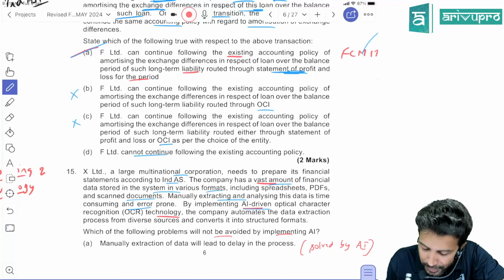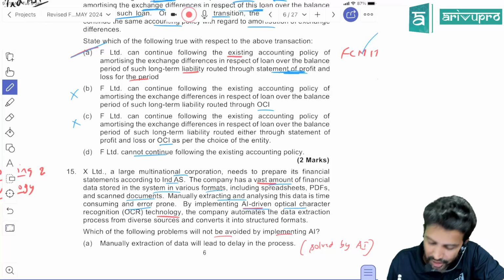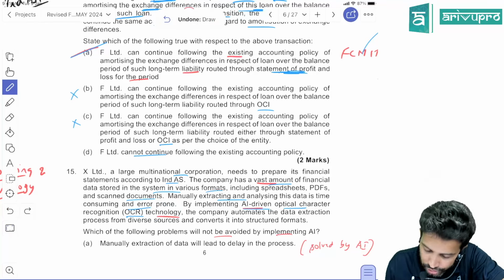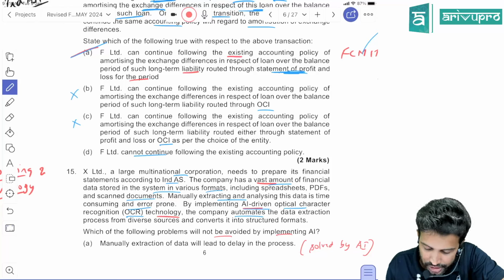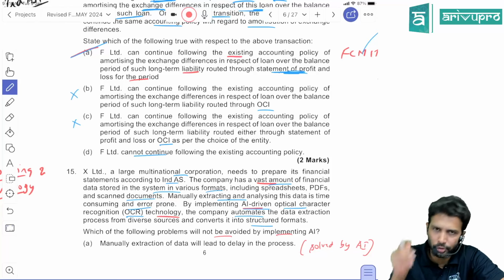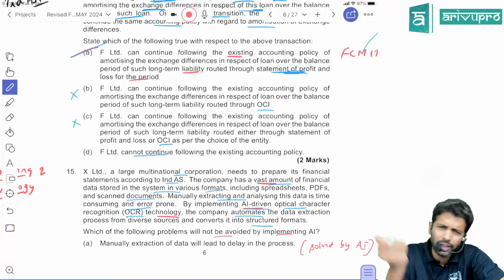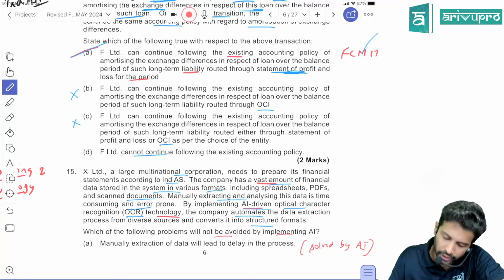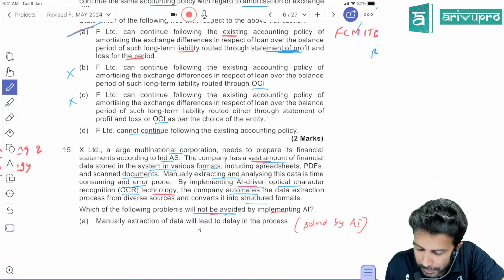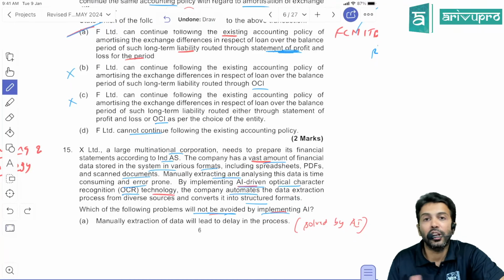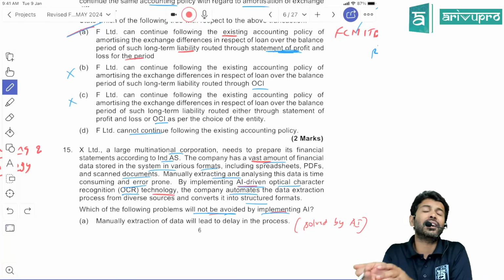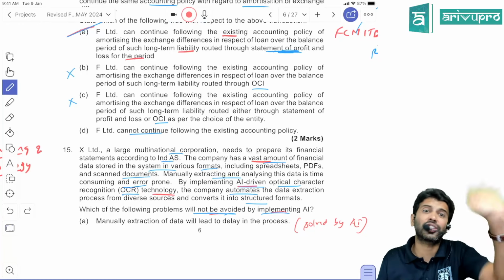Now, probably by implementing AI, artificial intelligence driven optical character OCR technology, some AI technology they want to introduce, the company automates the data extraction and converts it into structured format. So now they want to use AI to reduce the processing time as well as the errors. Which of the following problems will not be avoided by implementing AI? Even after implementing AI, they're saying which problem will still continue. Meaning, in a way, they are asking which problem AI cannot solve.